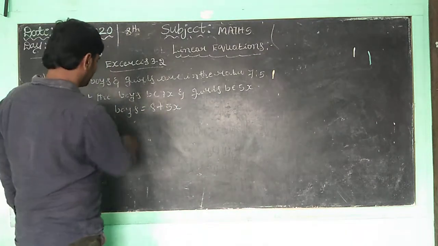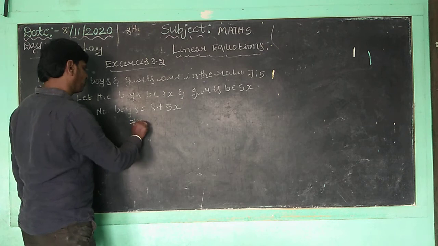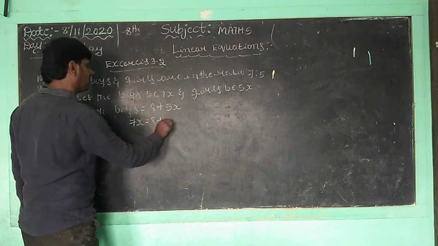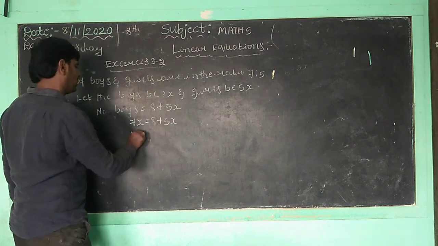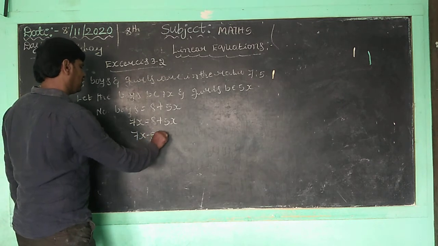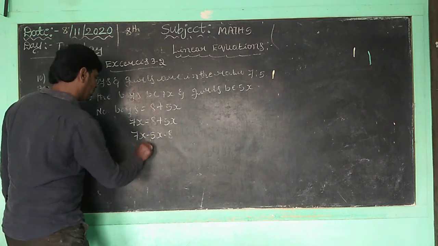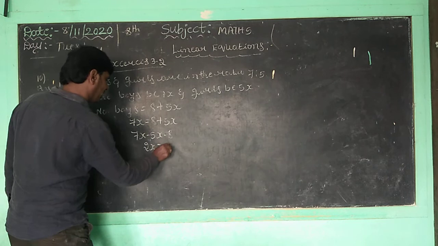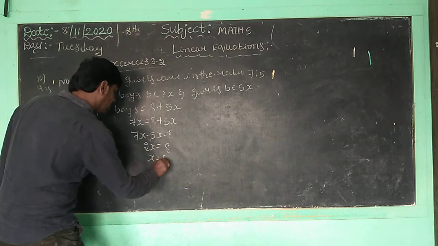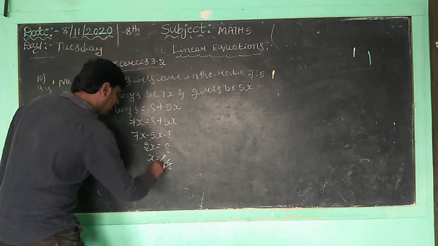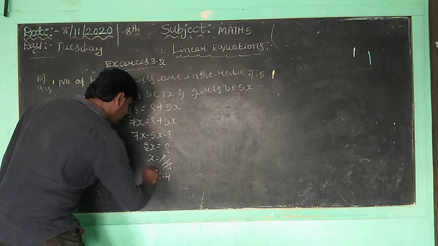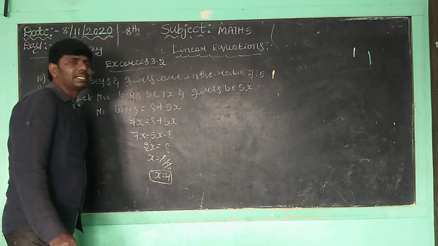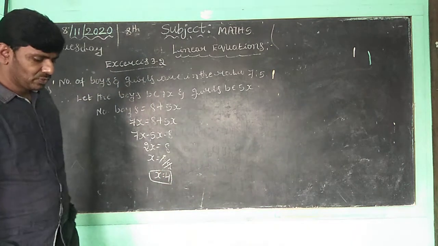Now the number of boys is equal to 7x, which is 8 plus 5x. So 7x minus 5x is equal to 8, and 2x is equal to 8, and x is equal to 8 by 2, which means x is equal to 4. This is the condition. Correct, children?